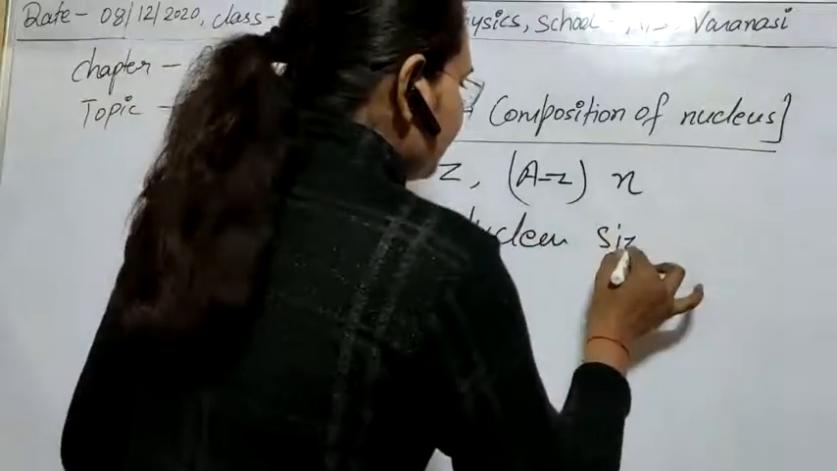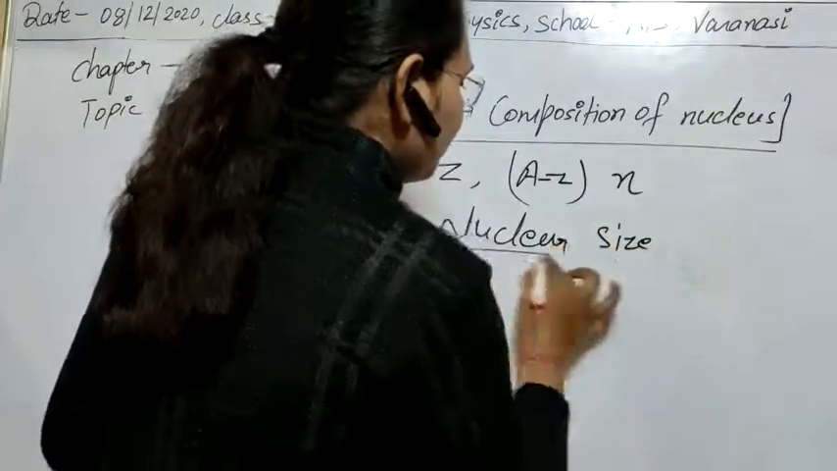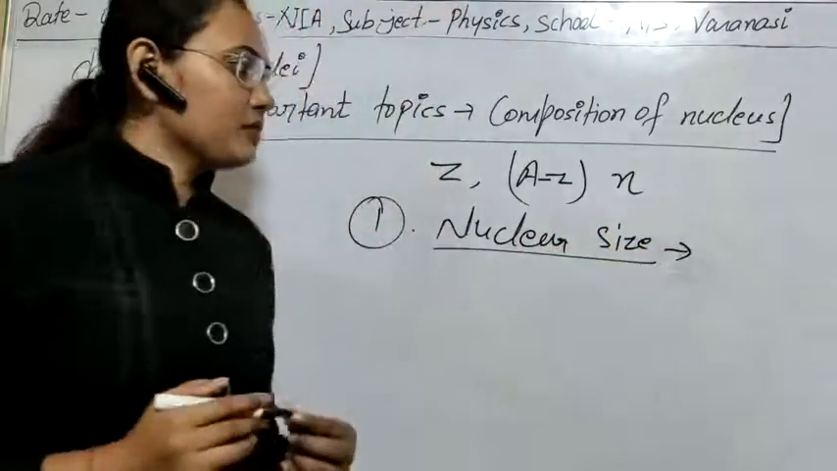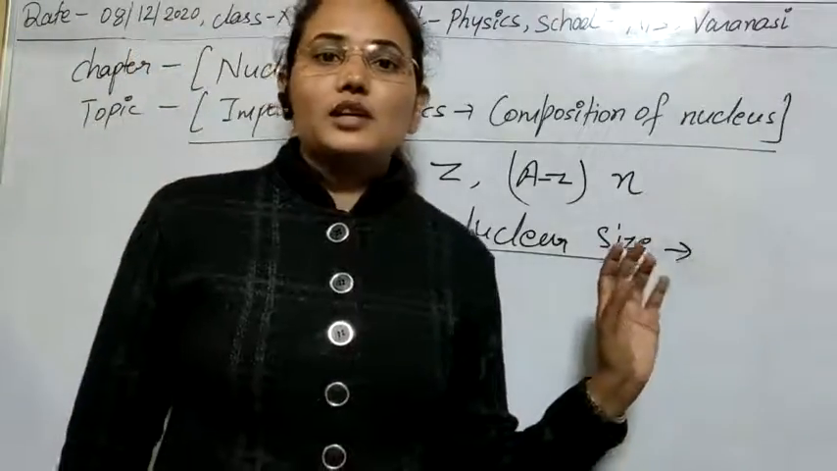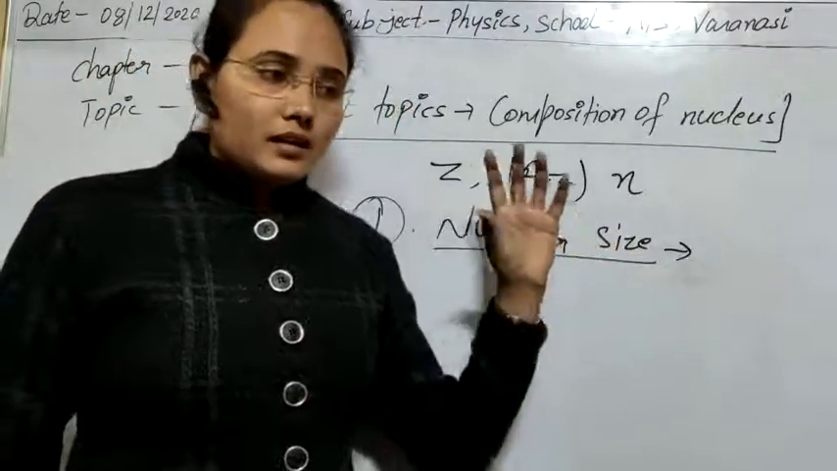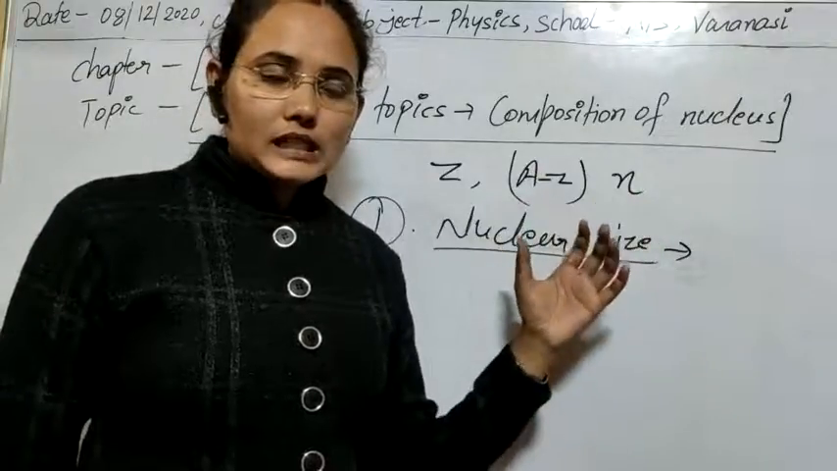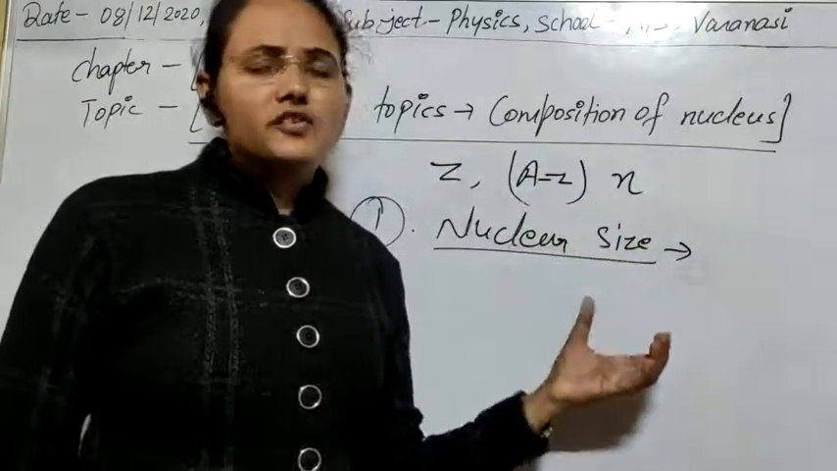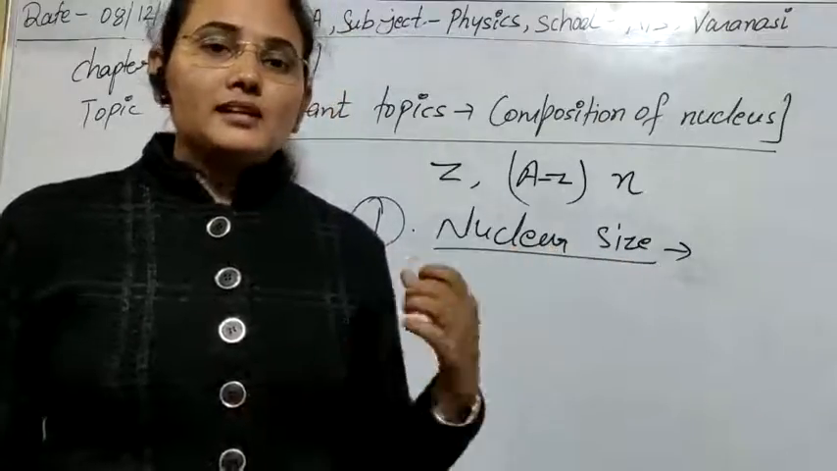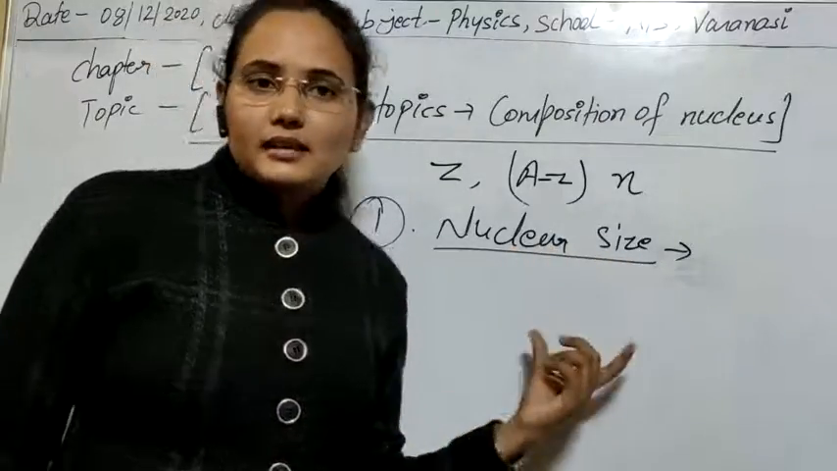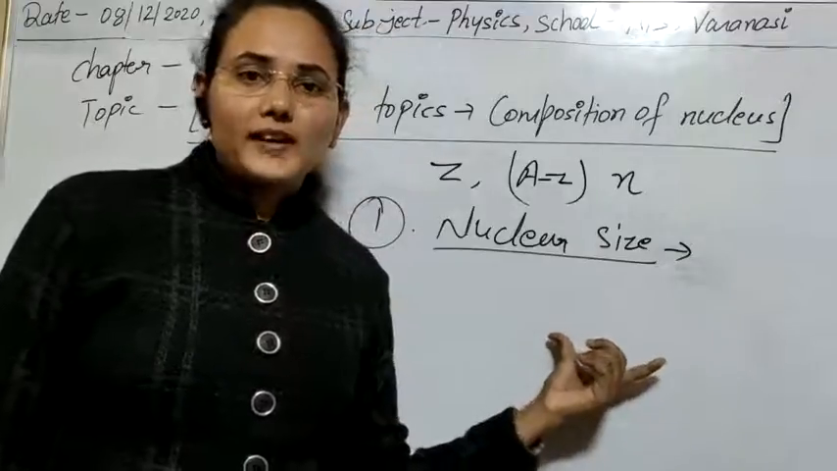Nuclear size. So nuclear size means, first of all, the theory that was given for the nuclear size is that the nucleus is of spherical shape actually, and just like the atom is spherical and circular, in the same manner the nucleus is spherical in shape.